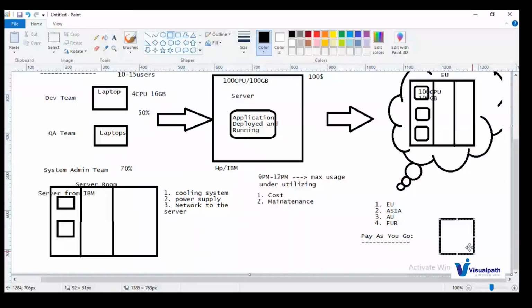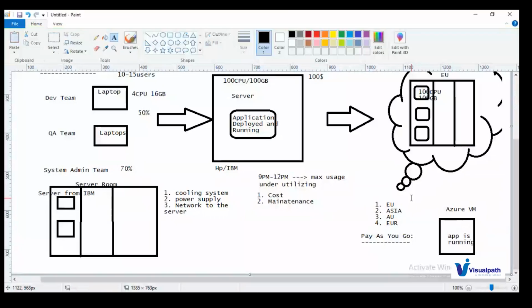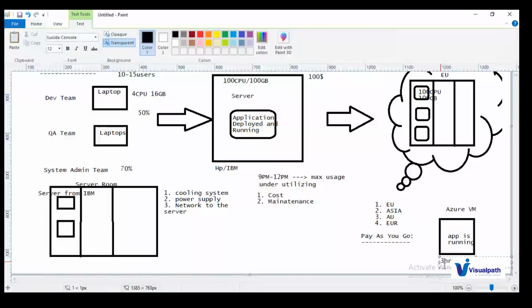I am using this Azure machine and I deploy the same application here. The application is running. Now, what is the maximum usage we are getting for our application? 9 to 12 p.m., right? That means only a few hours I'm getting my usage. So Azure will charge you for the virtual machines based on hours. However many hours you are running, you pay that much amount only.